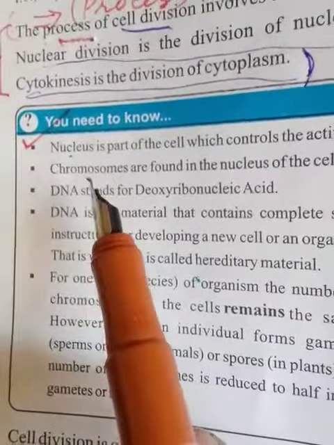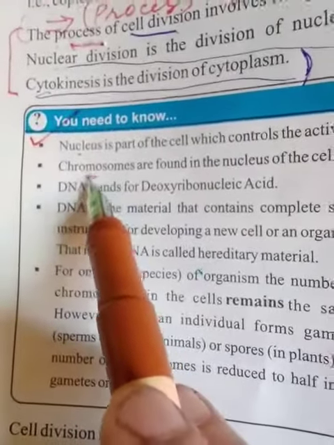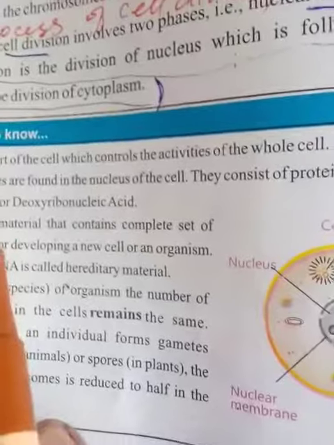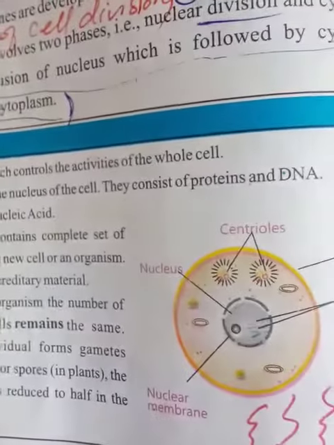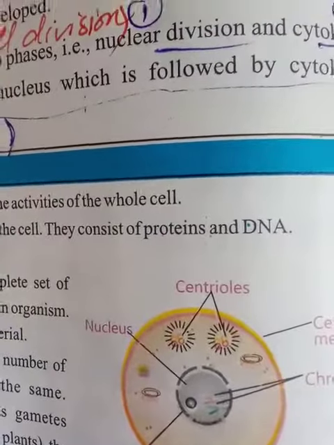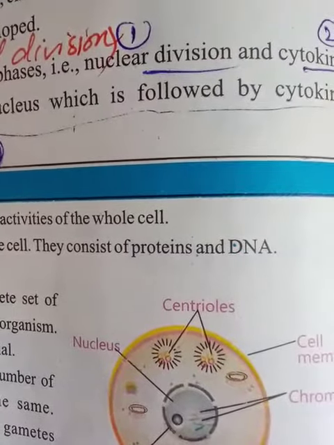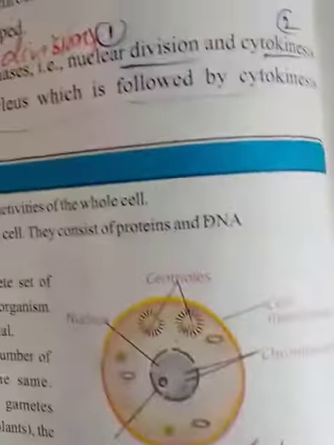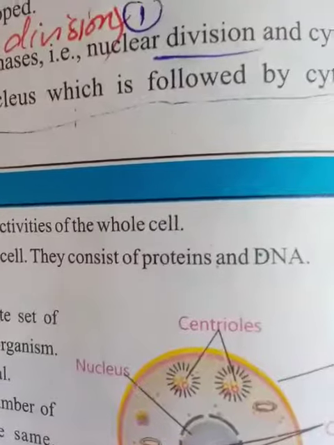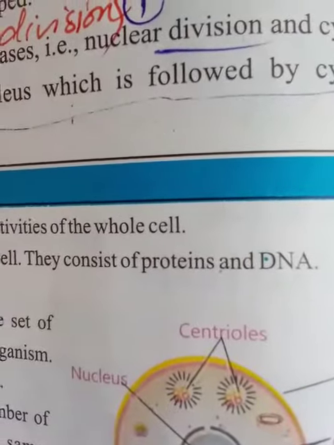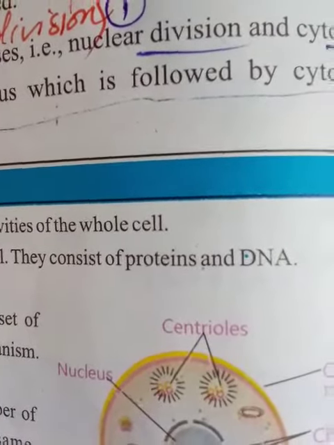Now, what are chromosomes? The chromosomes are present in the nucleus, and they are made up of DNA and protein. This is an MCQ: what are the chromosomes composed of? The best option would be that chromosomes are composed of protein and DNA.